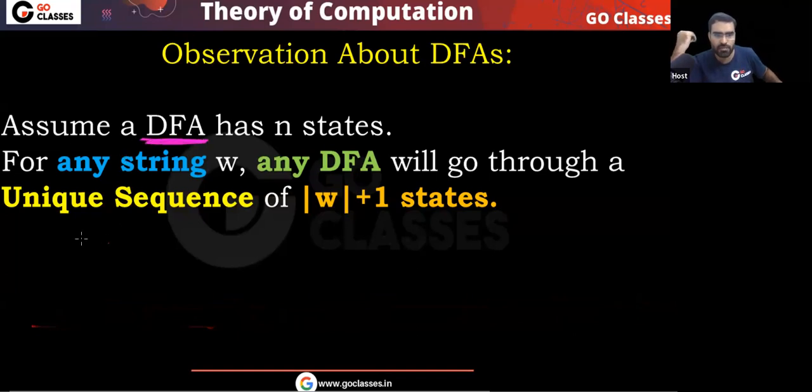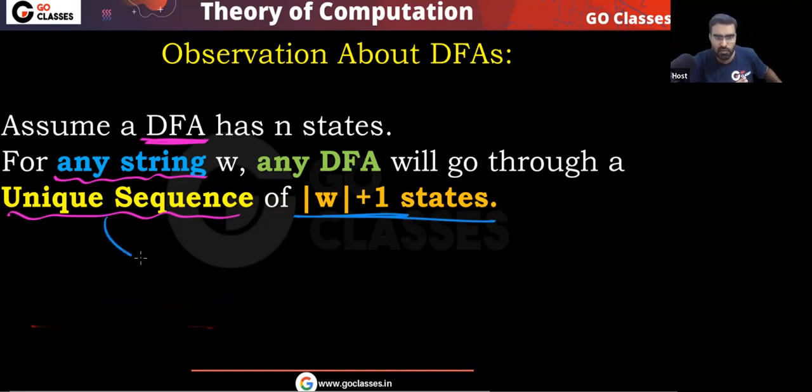You have a DFA. In that DFA, whatever string you take, this DFA will go through a unique sequence of states. Your DFA can have any number of states. Does the length of this sequence depend on the number of states in the DFA?